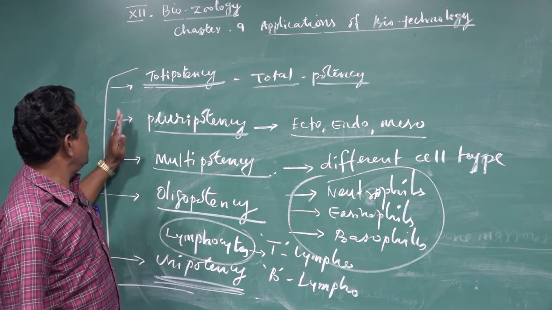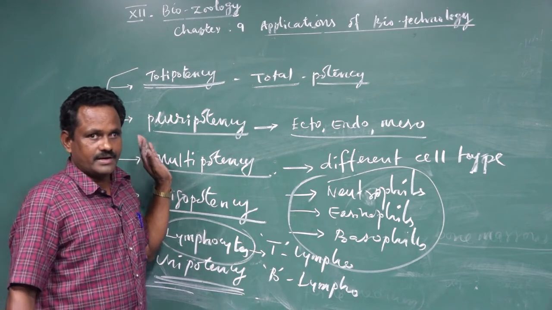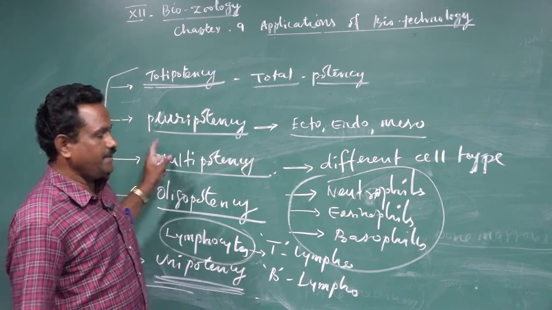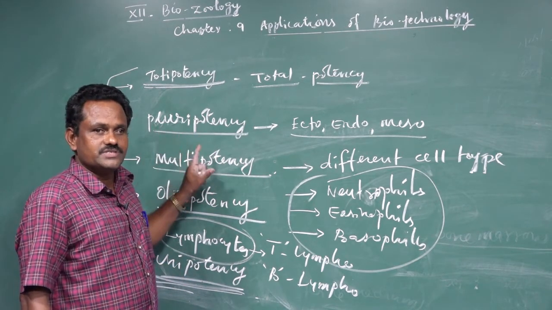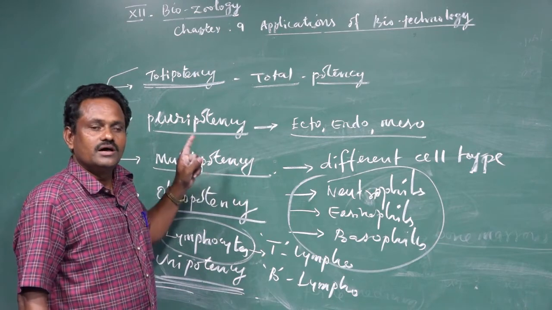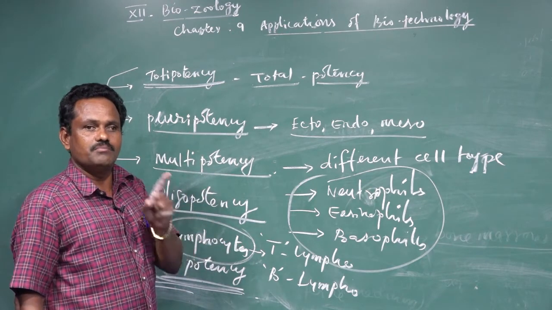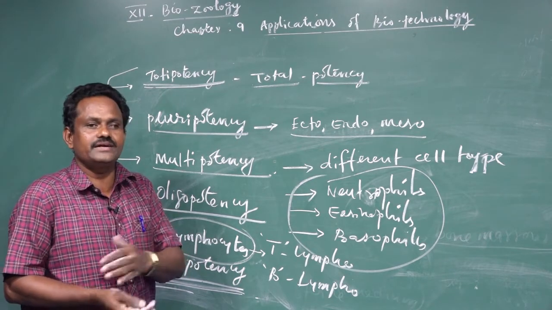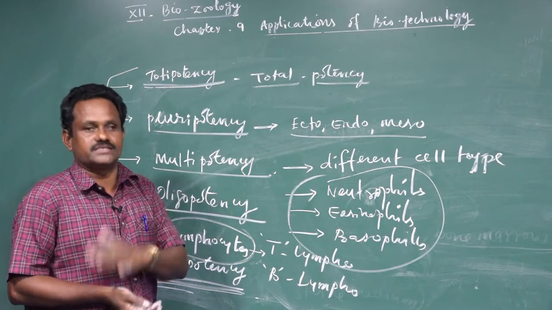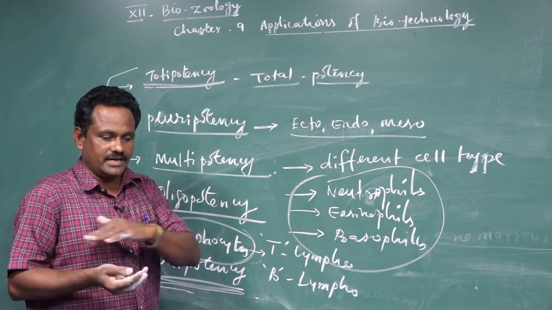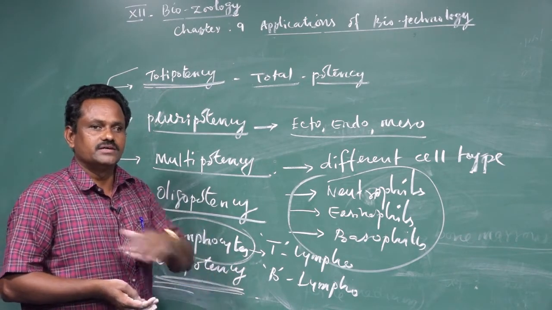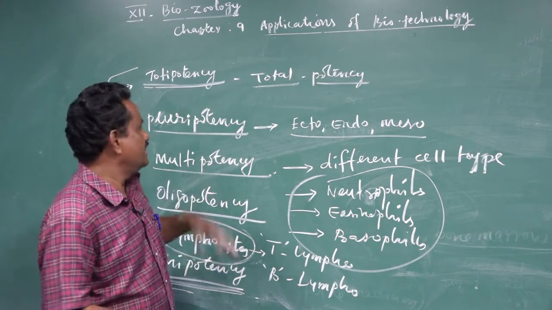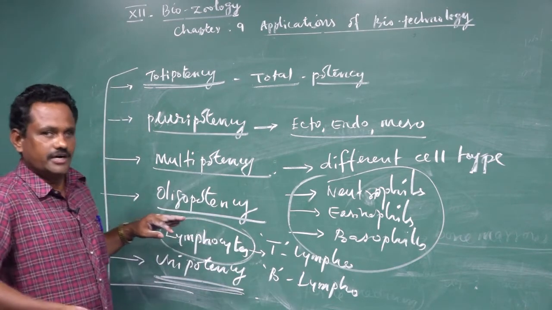So today's topic, in this topic, we discussed stem cell therapy. As I said earlier, stem cells are going to revolutionize modern medicine because they are useful to treat different types of diseases, and also help to repair and treat damaged organs and tissues.